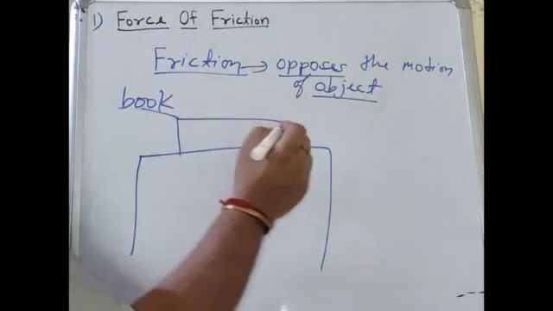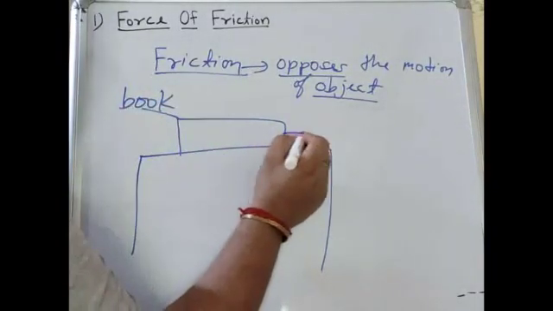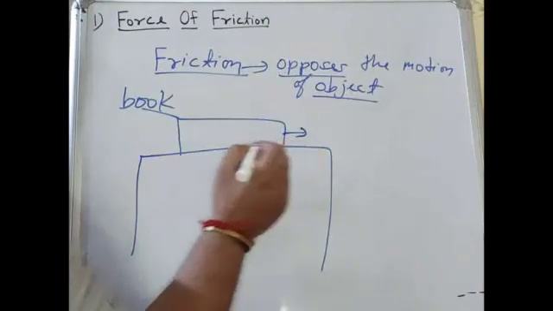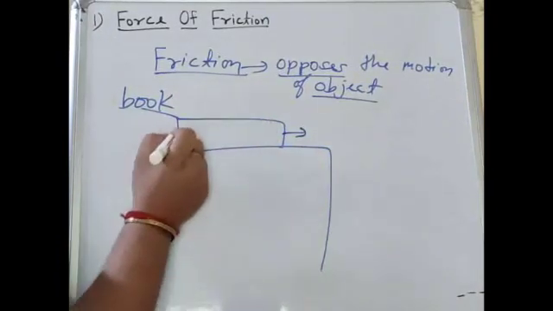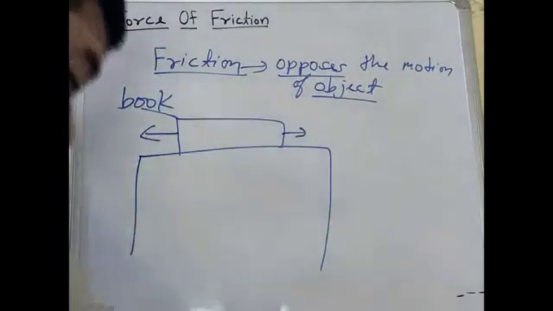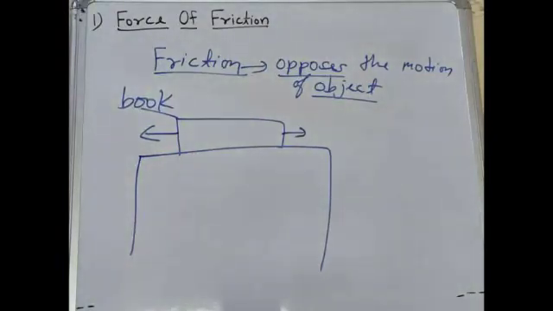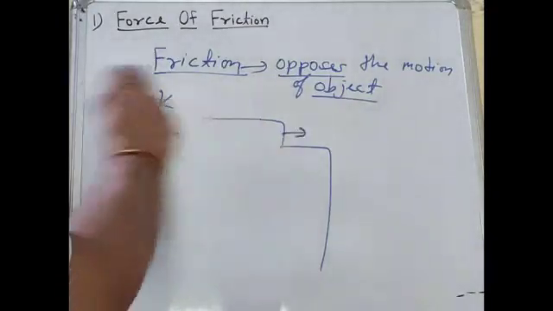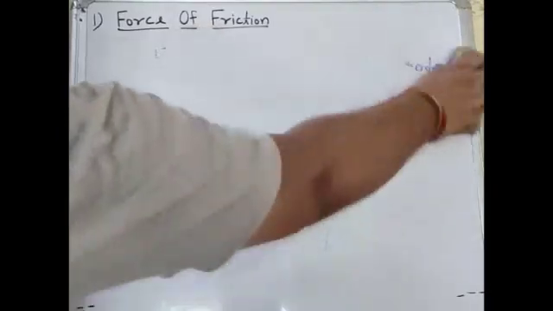The book applies a force in this direction on the table, and the table applies a force in the opposite direction. Due to this opposition from the table, the book stops after some time. So when two bodies are in contact, there is a force that always opposes the motion of the object. That force is known as frictional force.